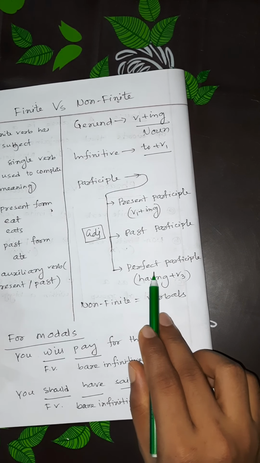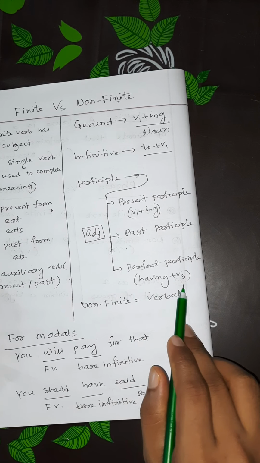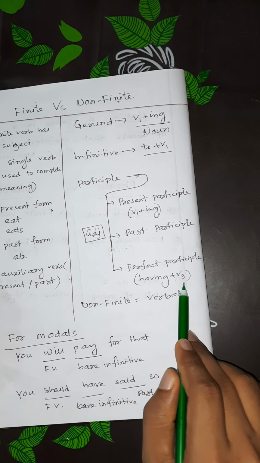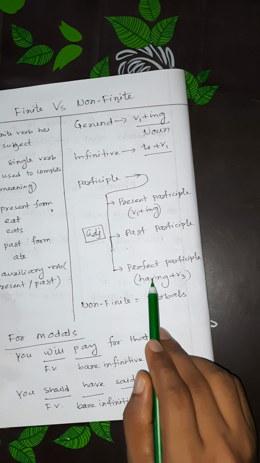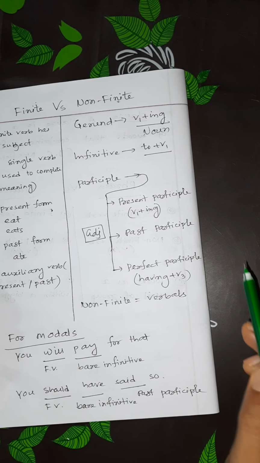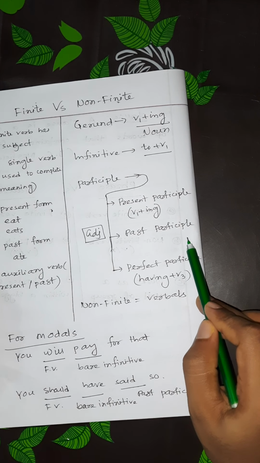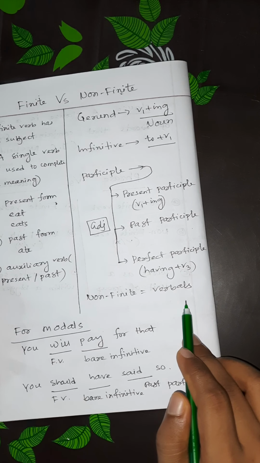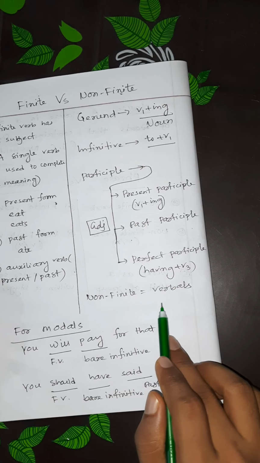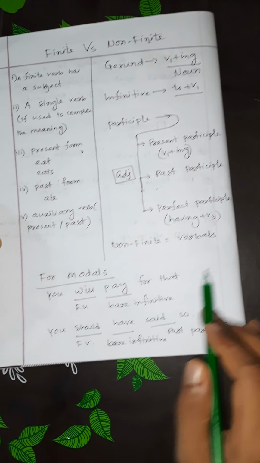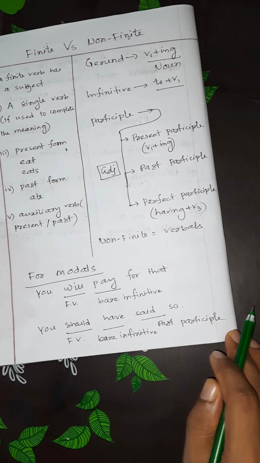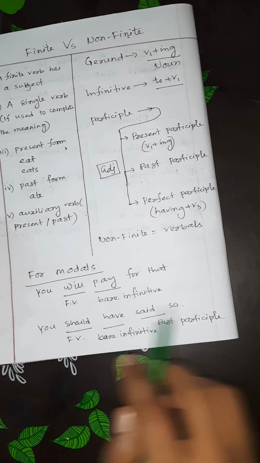Okay. So here is the structure. Perfect participle: having plus verb 3. That means having is the present participle, have with ing, and verb 3 is the past participle. So we can say the perfect participle is a combination of present participle and past participle. Non-finite verbs can also be called verbals. According to English grammarians, non-finite verbs can be verbals. For modals, or modal auxiliaries, there is an English grammar website, and from that website I have taken this information and these examples.